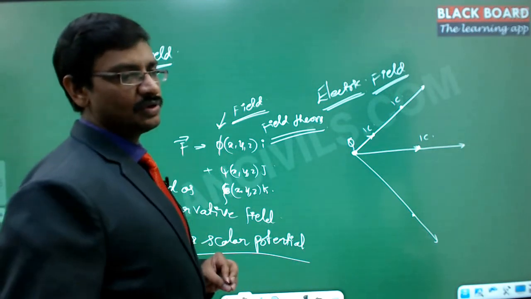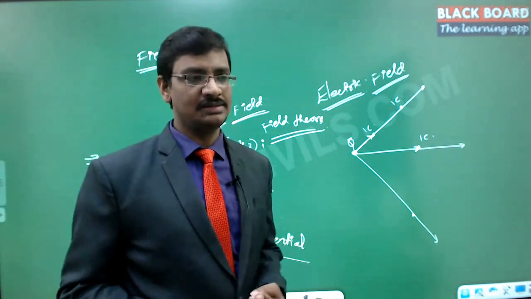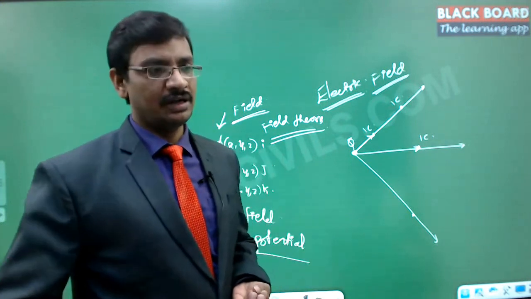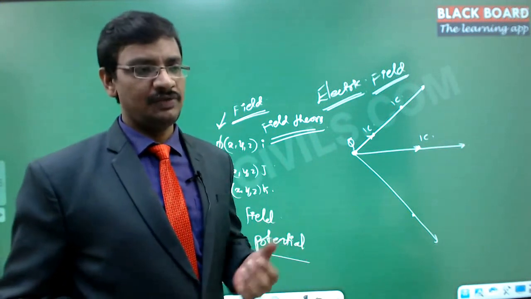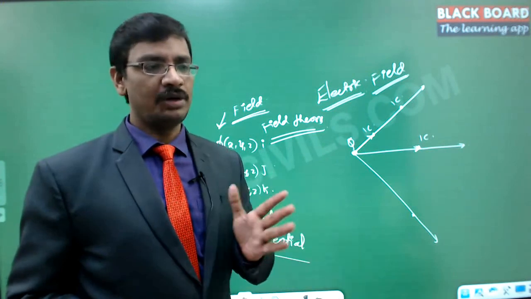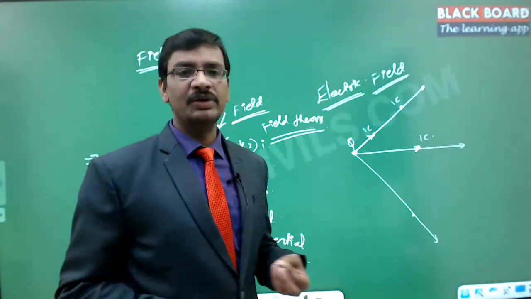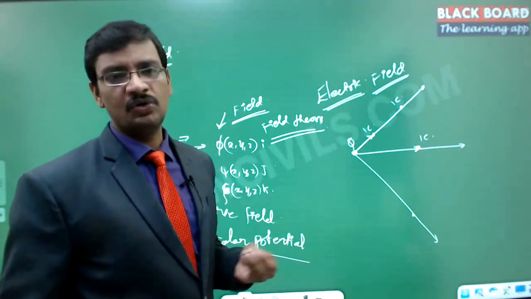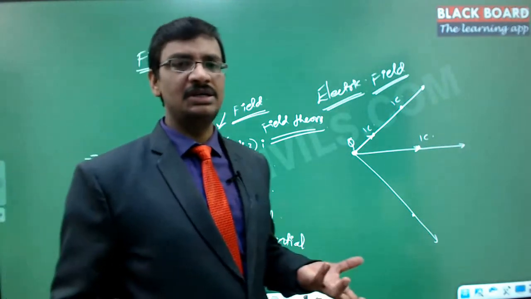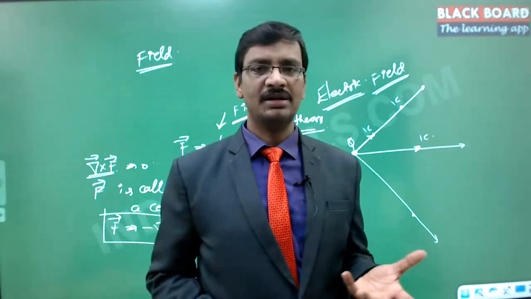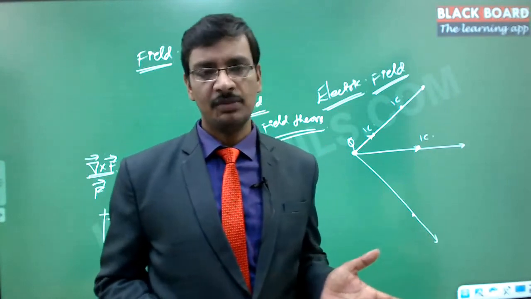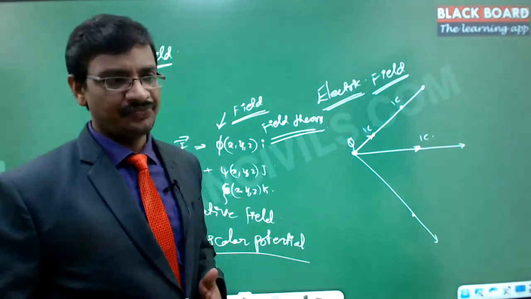Because of this we have got a huge advantage in the analysis, because whenever we are dealing with vectors, we have to deal with three different variations: the i component, j component, and the k component. But when we are dealing with scalars, you can straight away add them. You don't need to worry about the directions at all. You just need to worry about the magnitudes, and then you can add, subtract, or do any kind of combination if it is a scalar.